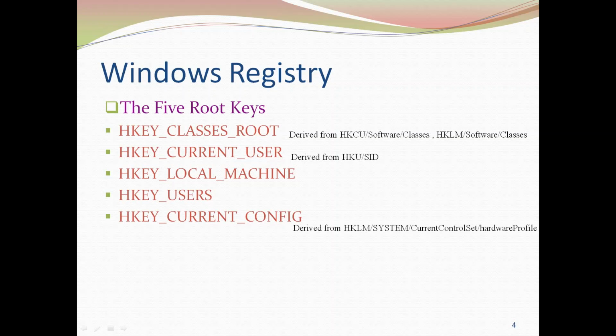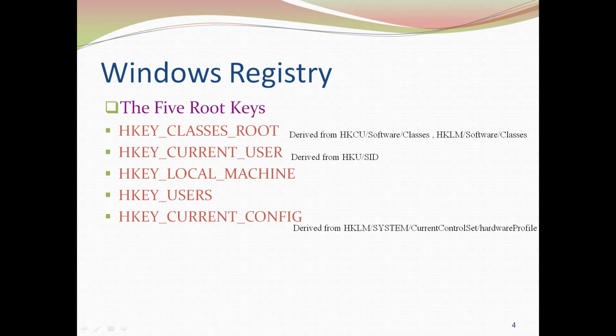Out of these 5 root keys, HKEY_LOCAL_MACHINE and HKEY_USERS are the actual or real root keys. They are actually present. The rest of the root keys, HKEY_CLASSES_ROOT, HKEY_CURRENT_USER and HKEY_CURRENT_CONFIG, have been derived from these two root keys, that is HKEY_LOCAL_MACHINE and HKEY_USERS.